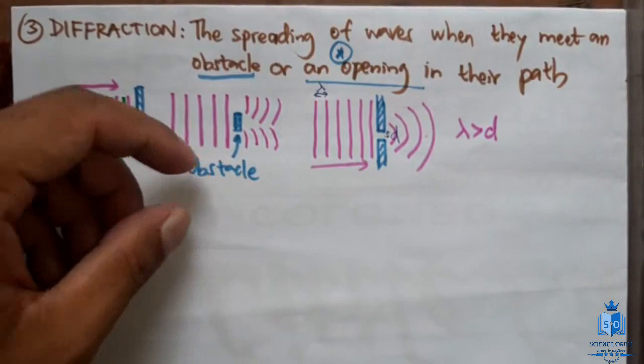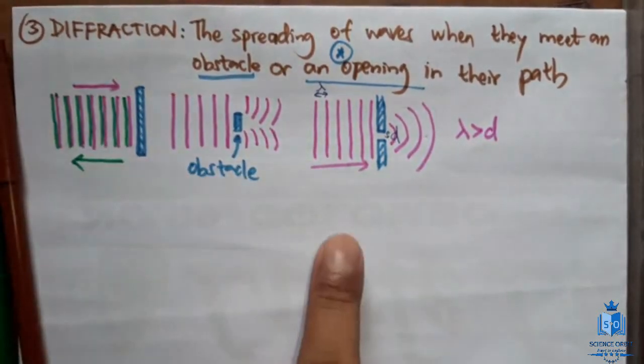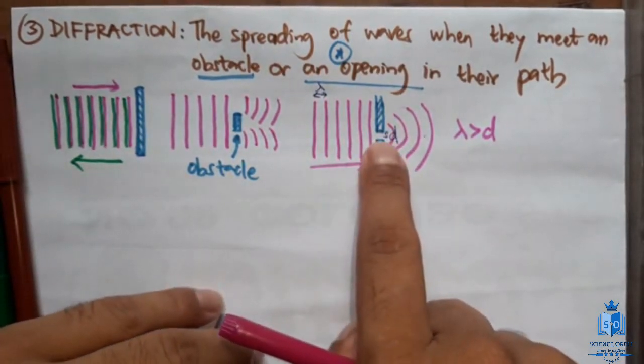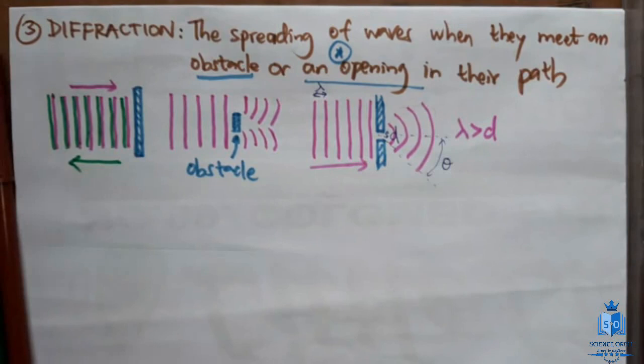Here also, let's just forget about this. This is also diffraction, this is also diffraction. This is the most important thing. So when this d is smaller, then the angle will be larger. That's what you have to remember. It's very important that you know that. Well, this is that angle I'm talking about.